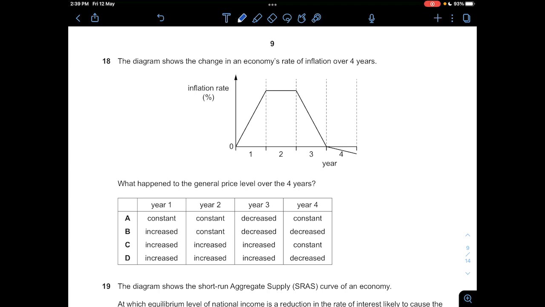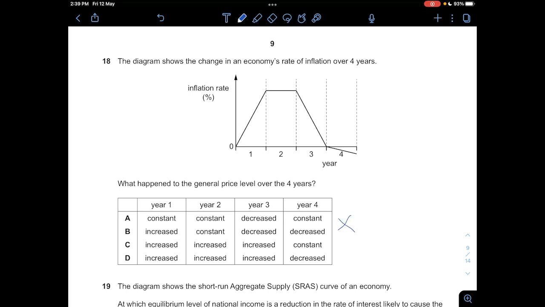Okay, question 18, the diagram shows the change in economies with inflation. So you can see that in the first year, the inflation rate increases. Second year, the inflation rate is constant. Third year, the inflation rate decreases. And the fourth year, the inflation rate is negative. So what happens to the general price level over the 4 years? For year 1, year 2, and year 3, all of them have increased. So A and B are not correct. It's either C or D.